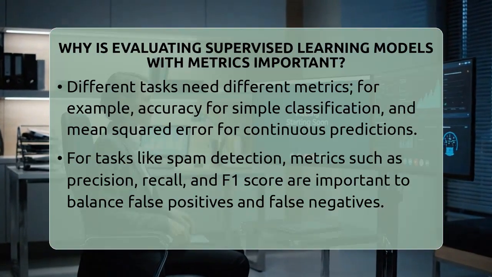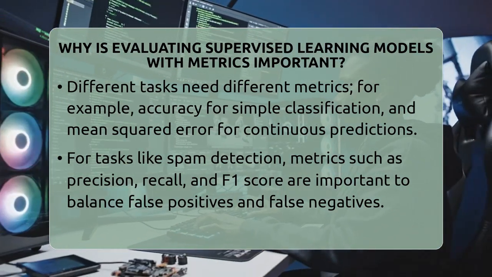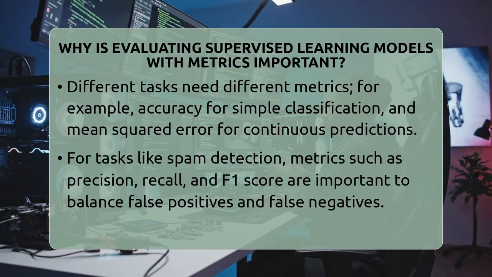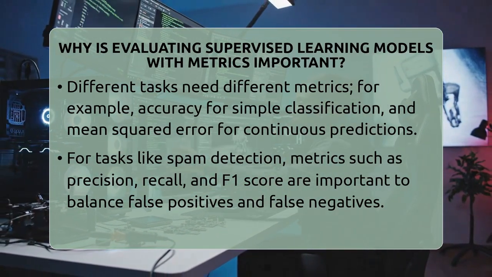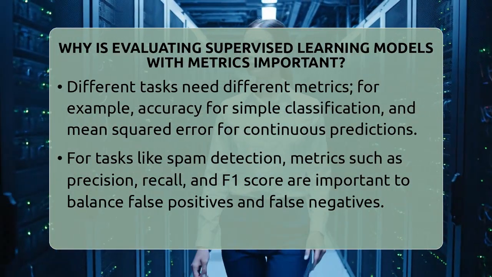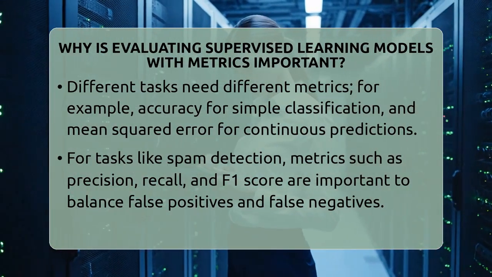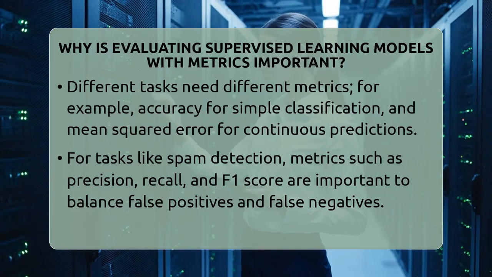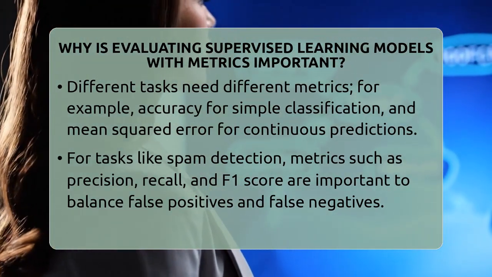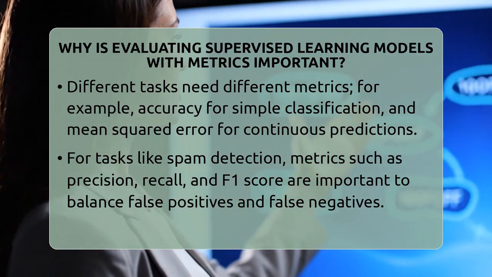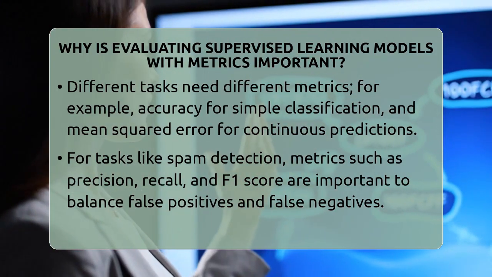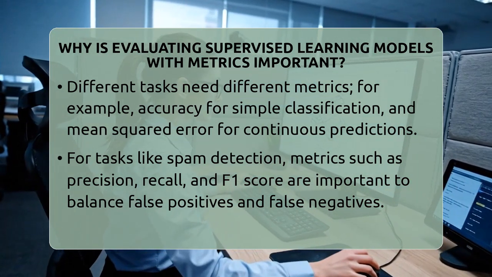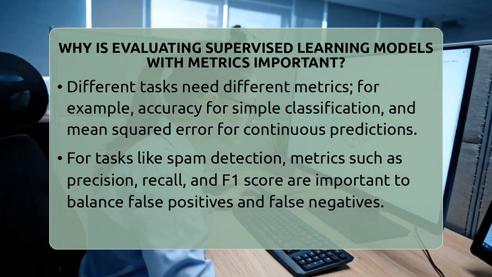For predicting continuous things like house prices, metrics like mean absolute error or mean squared error measure how close the predictions are to the real values. Choosing the right metric depends on what matters most in your application. In medical diagnosis, missing a real case can be dangerous, so recall might be prioritized. In spam detection, wrongly marking a normal email as spam can annoy users, so precision becomes more important.